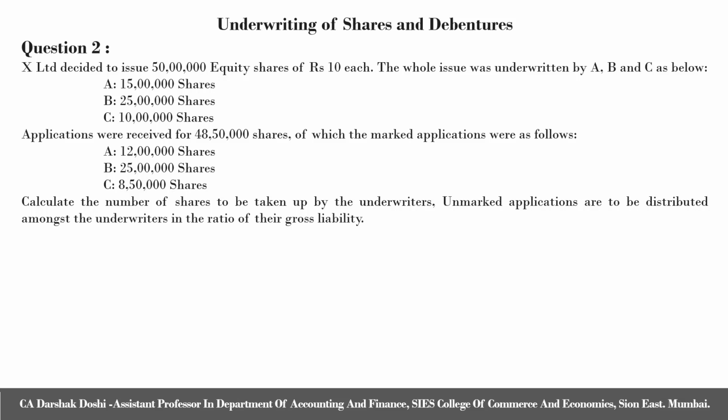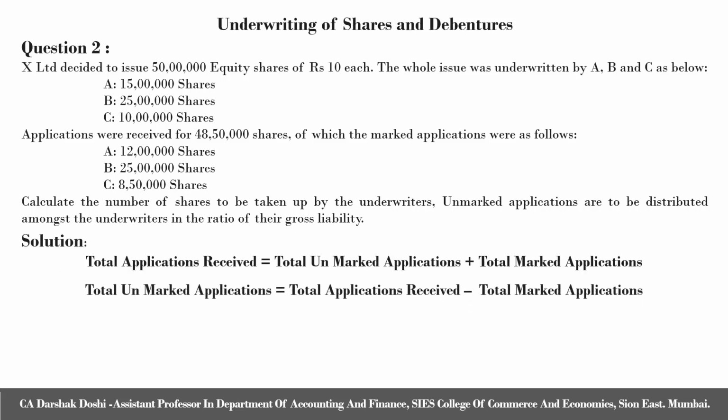In the solution, we always first get all the data as required for solving the question. Hence, total applications received is equal to total unmarked applications plus total marked applications. Rearranging, total unmarked applications is equal to total applications received minus total marked applications.